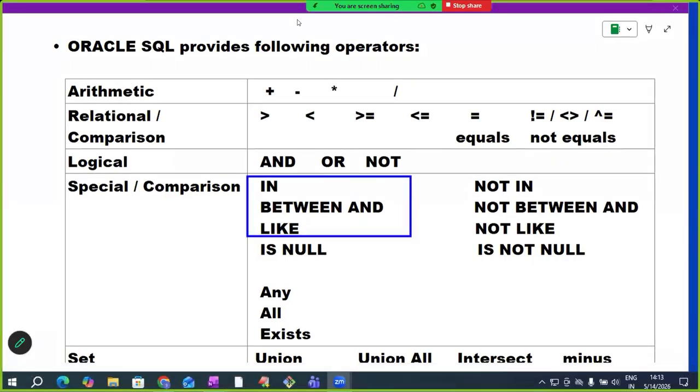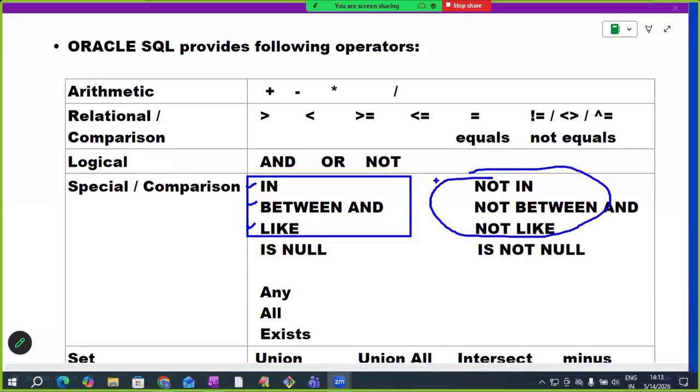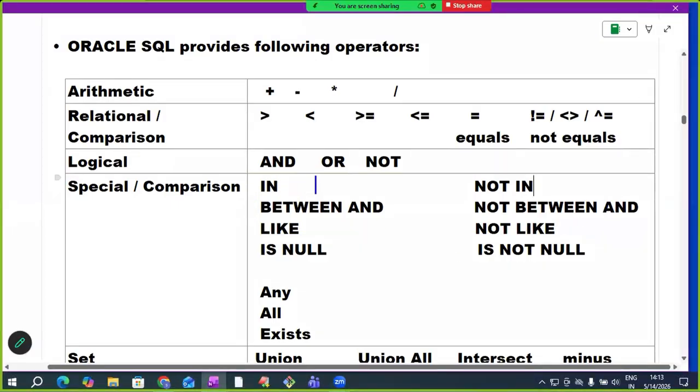In the previous session, what did we discuss? In, between, and like operators, and we also discussed their opposites. Now, you tell me, why are we using the IN operator?